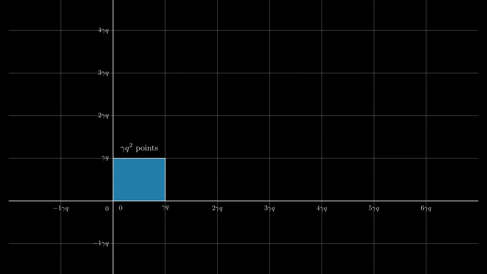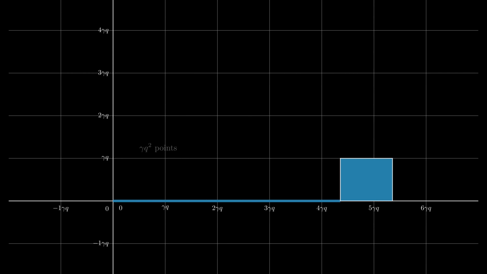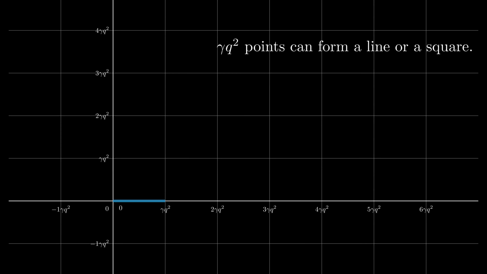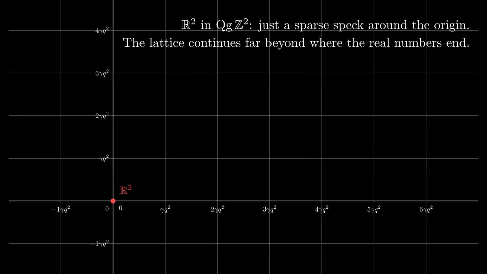Consider this square. This square contains gamma qua to the power of 2 points. In the Quantigrade lattice, we can smear this set out into a single long thin line. But once we're at this scale, the original real number space is now nothing more than a sparse speck around the origin. The lattice continues far beyond where the real numbers end.